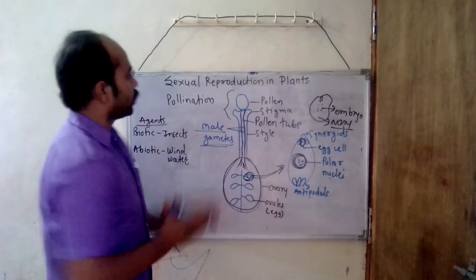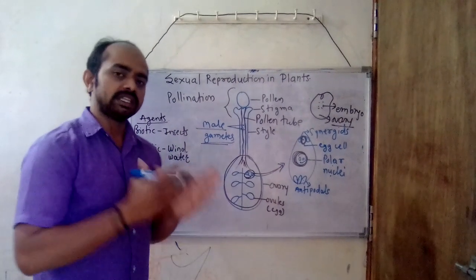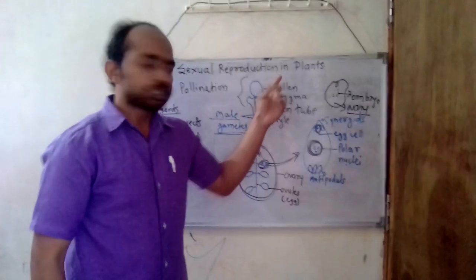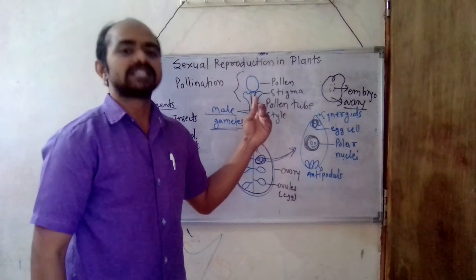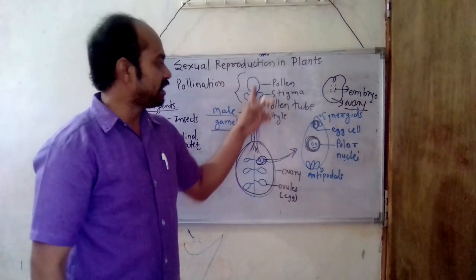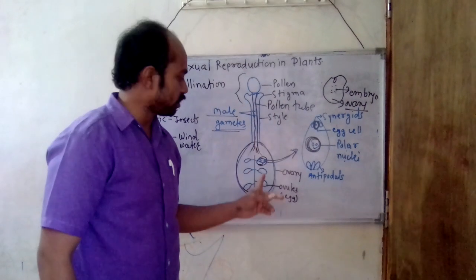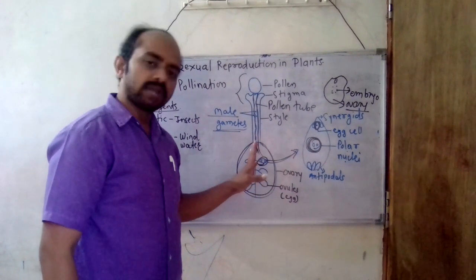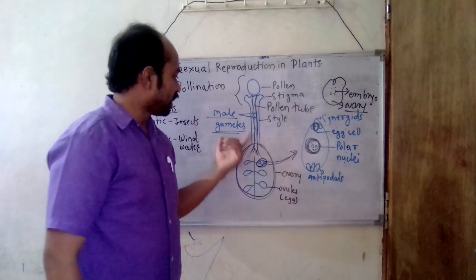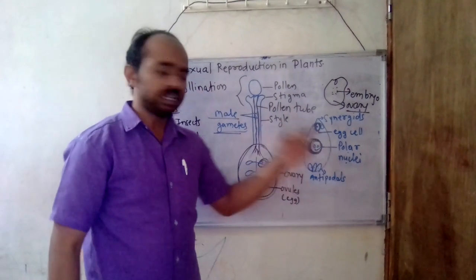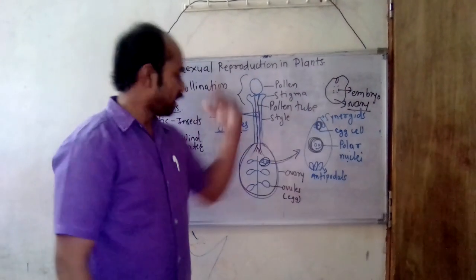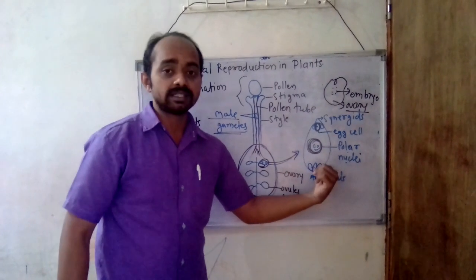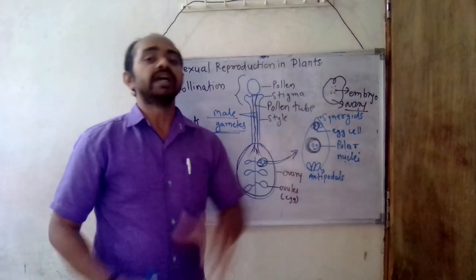Now this is all about the reproduction process in plants. I will repeat it. The pollen grains settle on the stigma because of its sticky nature. Then it releases the pollen tube through the style towards the ovary. In the pollen tube there are two male gametes. After the burst of the pollen tube, one male gamete fuses with the egg cell, and that is known as fertilization, and one male gamete fuses with the polar nuclei, that is the formation of the endosperm.